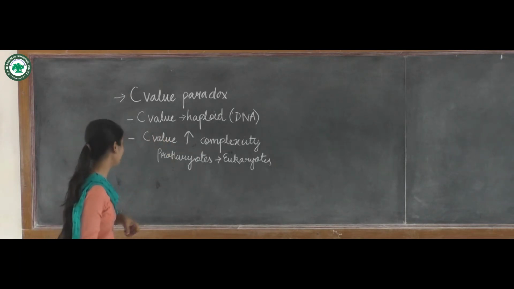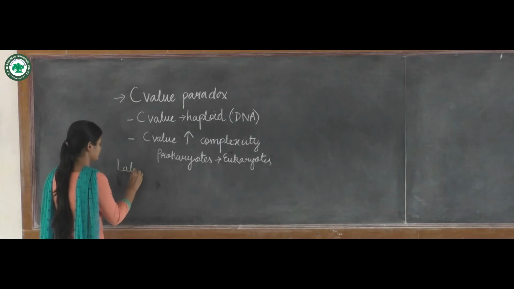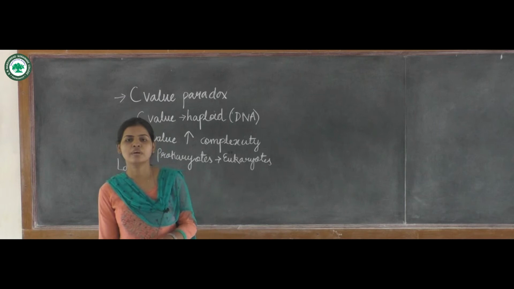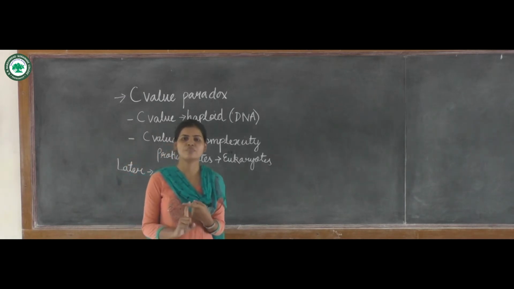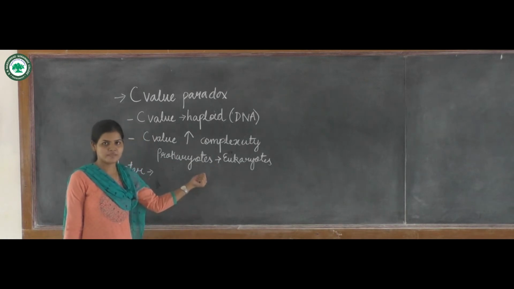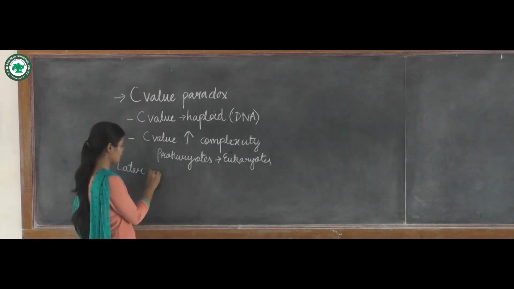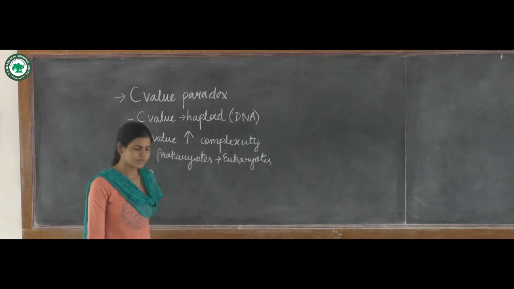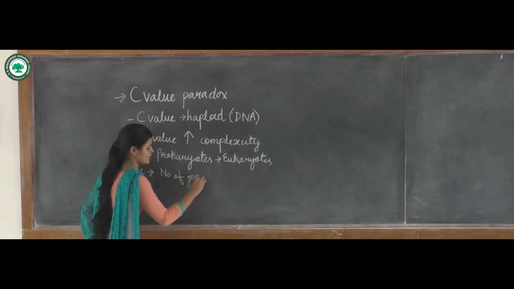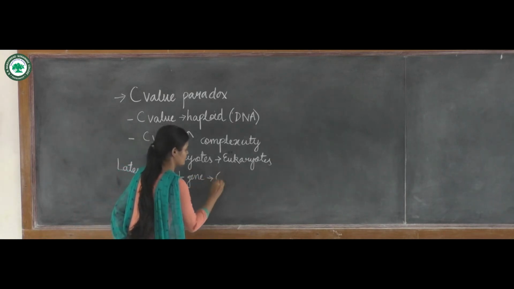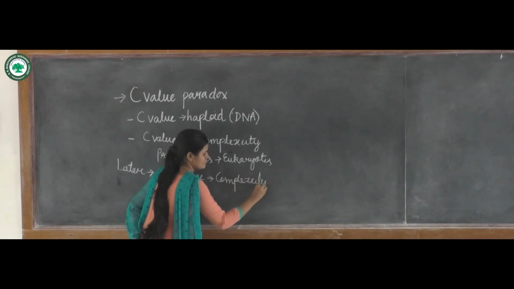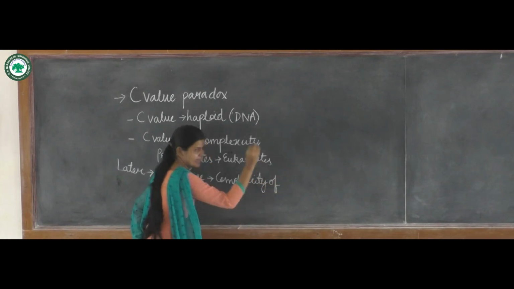Now, later on what happened? Later, it was found that there is no relationship between the number of genes and the complexity of the organism in eukaryotes. Earlier it was said that as the complexity increases, the C-value increases, but later it was found that there is no relationship between the number of genes and the complexity of the organism.